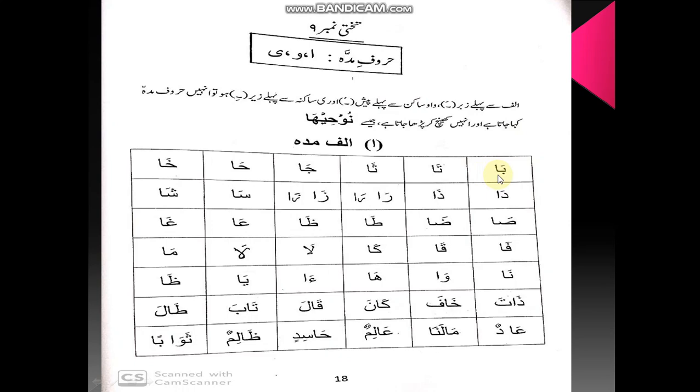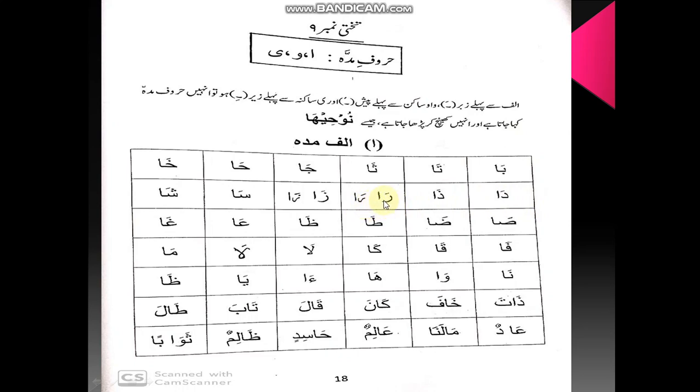If you say it short, it will be wrong. Ba alif zabar ba, ta alif zabar ta, sa alif zabar sa, jim alif zabar ja, ha alif zabar ha, kha alif zabar kha. Remember the difference between madda and leen. As you remember, last week we did leen and huruf leen, also waw ya. There we don't make it long, and in huruf madda we make it long. Dal alif zabar da, zal alif zabar za, ra alif zabar ra.